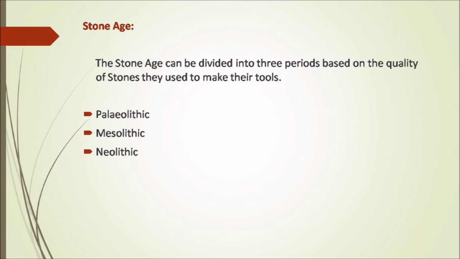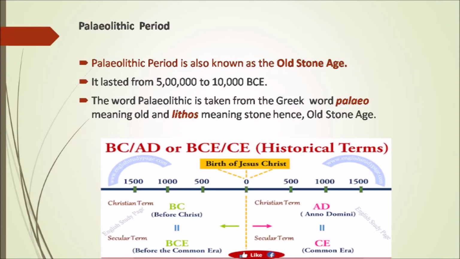Stone Age can be divided into three periods based on the quality of stones they used to make their tools. They are the Paleolithic period, Mesolithic period, and the Neolithic period. Paleolithic period is also known as the Old Stone Age. It lasted from 5 lakh to 10,000 BCE. As you can see in the timeline here, the Paleolithic period lasted from 5 lakh BCE to 10,000 BCE.